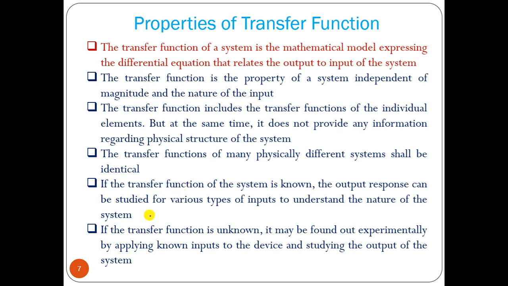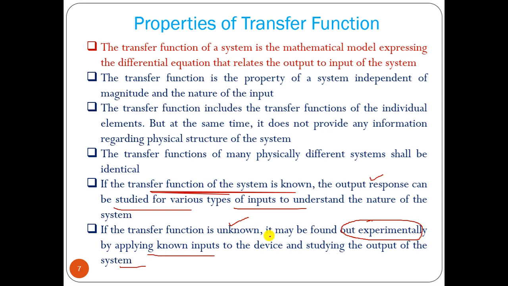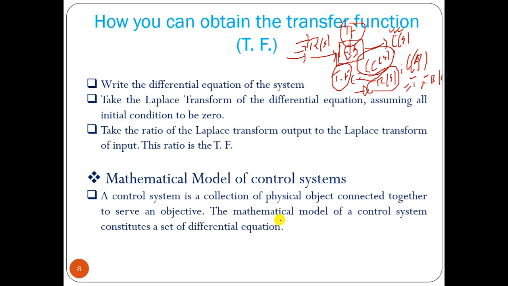Now if the transfer function is unknown, it may be found out experimentally by applying known inputs to the device and studying the output of the system. But if you know the transfer function of the system, the output response can be studied for various types of inputs very easily. That is the point.